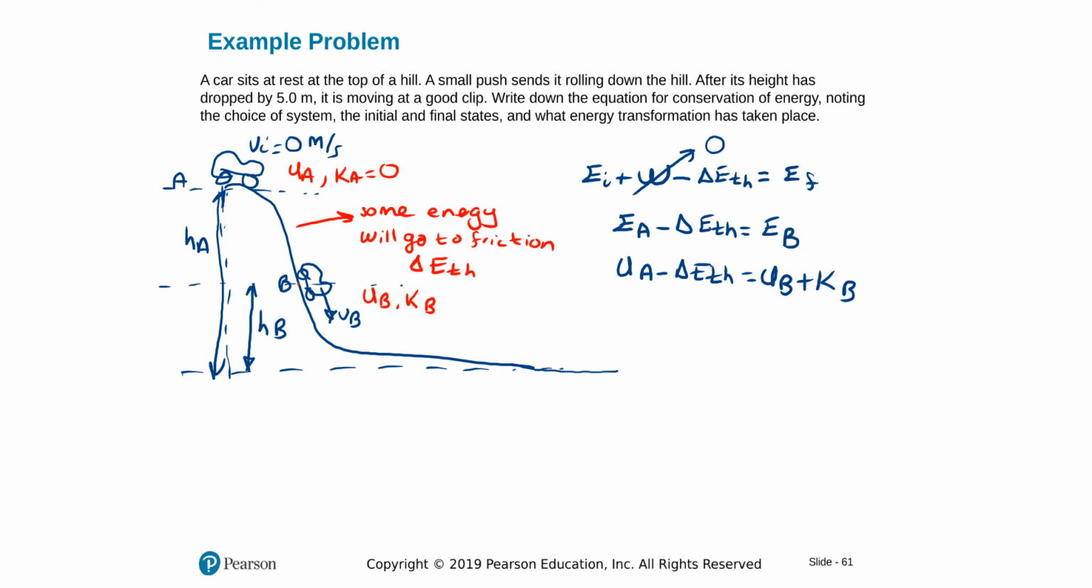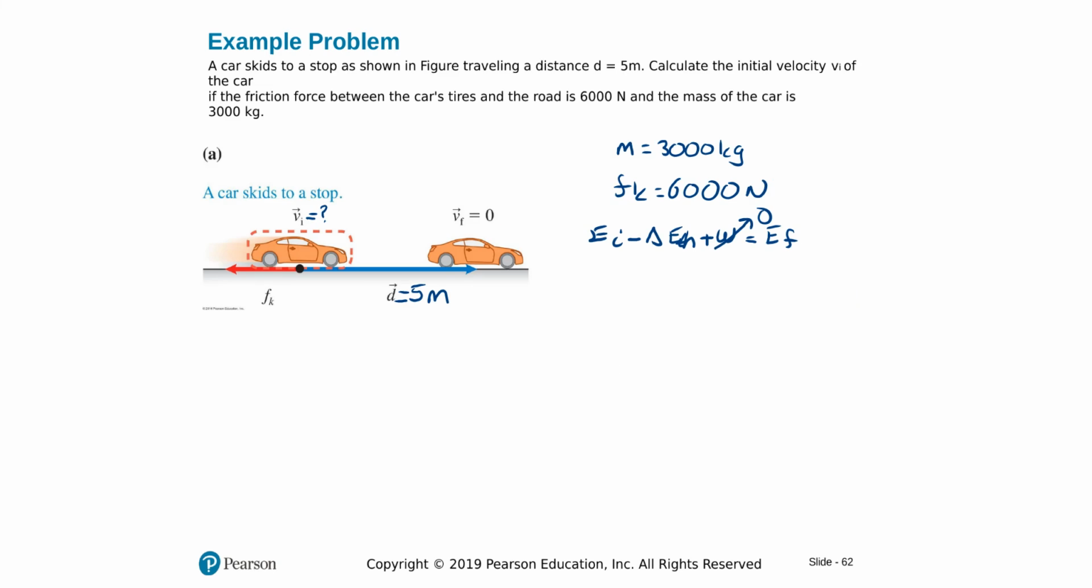At A we only have potential energy. We put that down. Kinetic is 0. And minus delta E thermal. At B we have both. We have velocity, so we have kinetic energy, and we have potential energy because we have height.